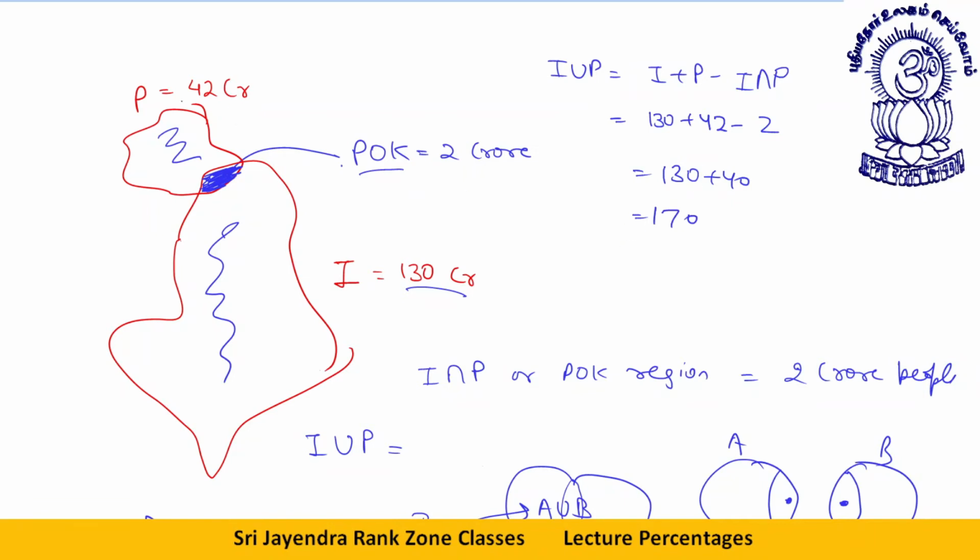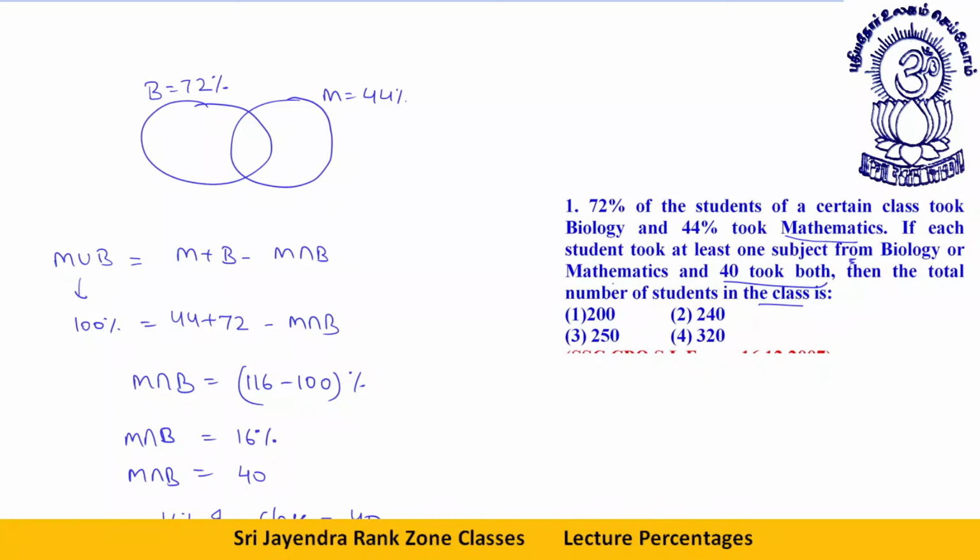The other way could have been, look, there are three regions here. This entire region is 42. Out of this 42, if you remove 2, you get 40. This is 2. Out of this 130, if you remove this 2, the remaining portion is 128. 128 plus 2 is 130. 130 plus 40 is 170 crore. So I have explained to you the entire diagram, the entire detail of A union B and A intersection B now.